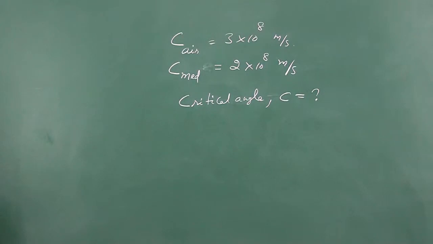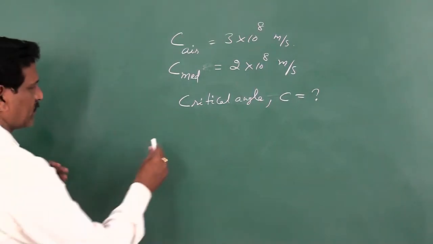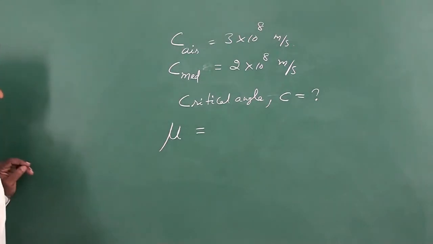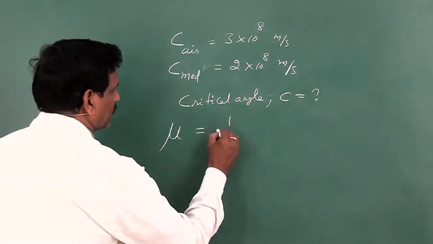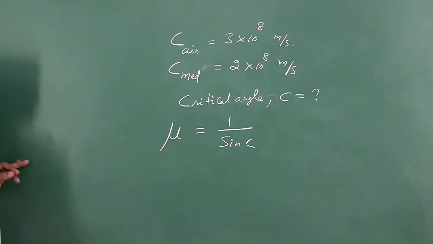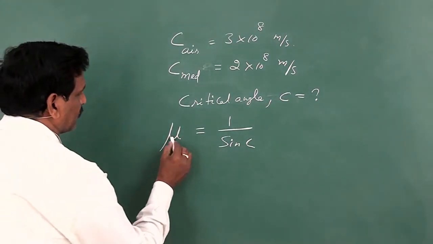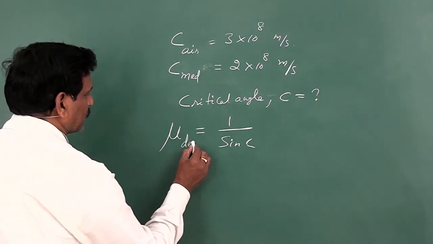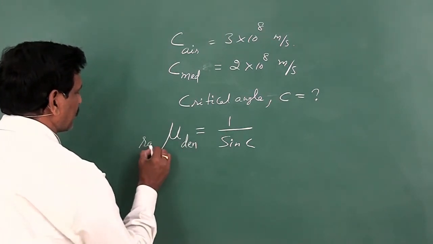What is the expression for refractive index in terms of critical angle? We know that mu is equal to 1 by sin C. Here mu means the refractive index of denser with respect to rarer.